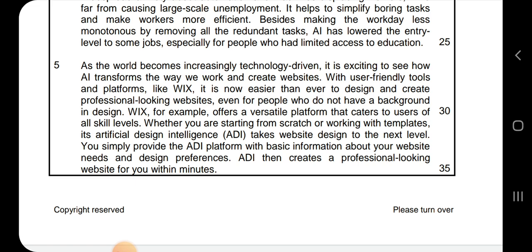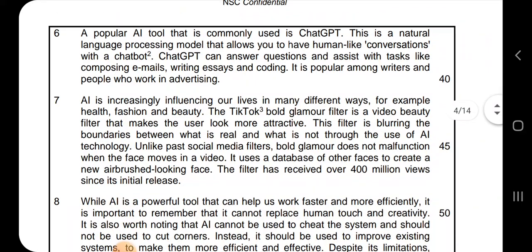Wix, for example, offers a versatile platform that caters to users of all skill levels. Whether you are starting from scratch or working with templates, its Artificial Design Intelligence takes website design to the next level. You simply provide the ADI platform with basic information about your website needs and design preferences. ADI then creates a professional looking website for you within minutes.